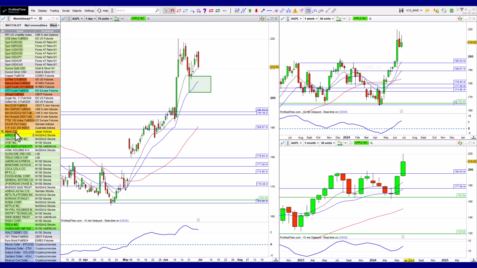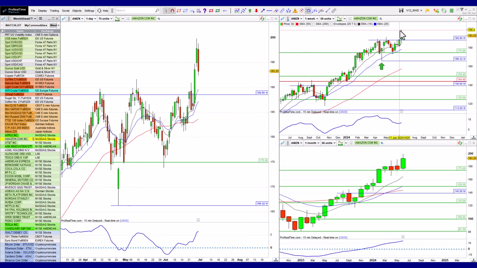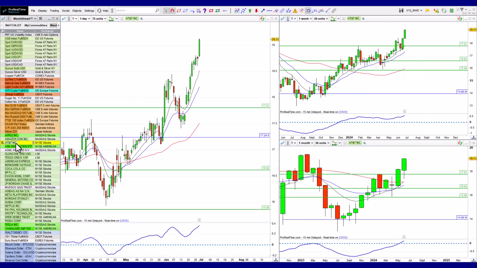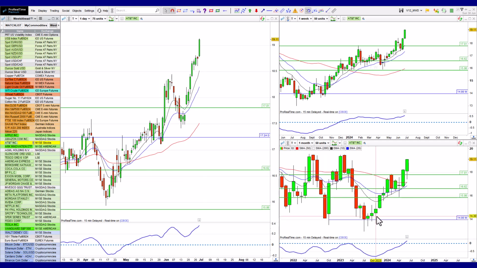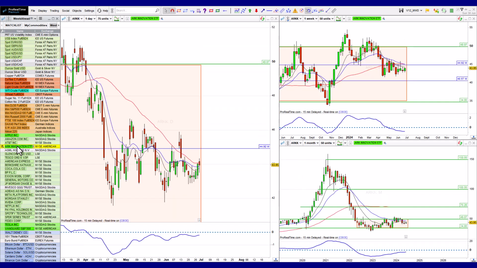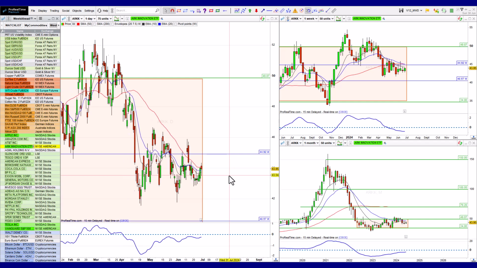All right, let's move on and have a look at Amazon. Fine. You can see the consolidation and the push higher. A little bit of a pullback here, a breakout, a bit of a pullback into this and a continuation. So for now, I'm relatively happy with that. Nice and bullish. Very happy with AT&T for now. That looks amazing. So really nice, strong continuation to the upside there. We've got ARC still stuck within its box and basically not expecting any change from that for now.